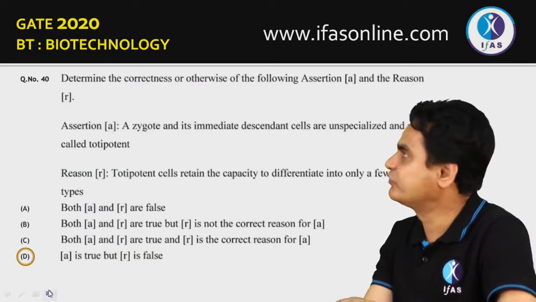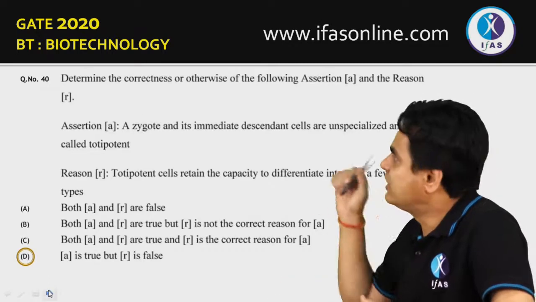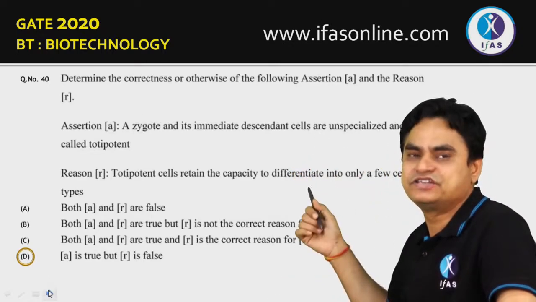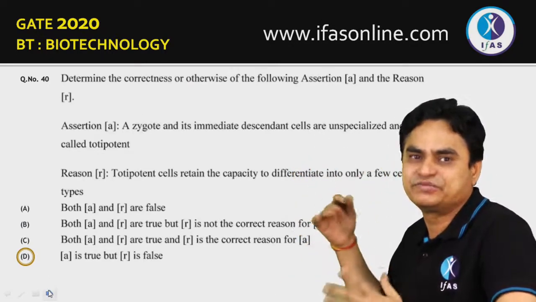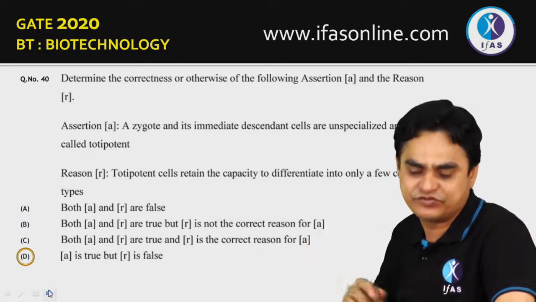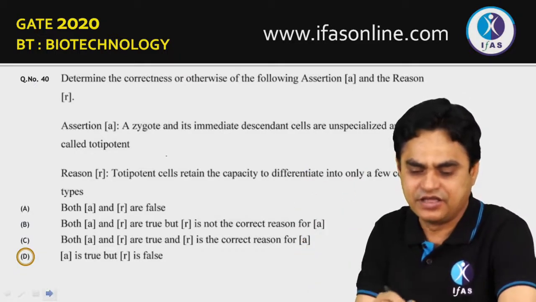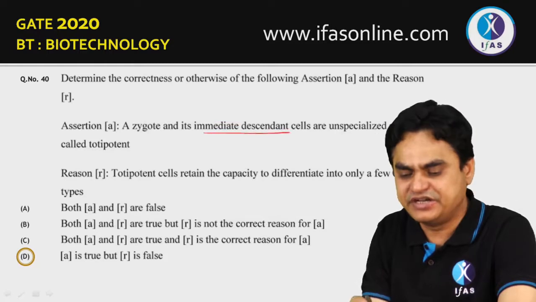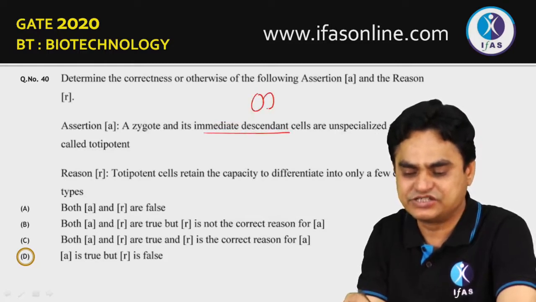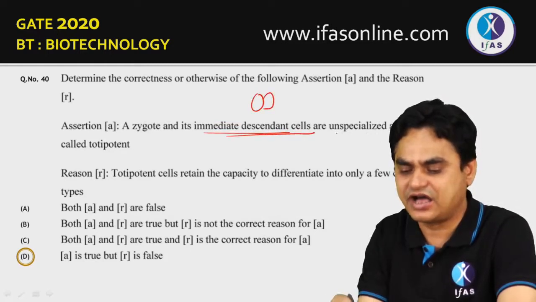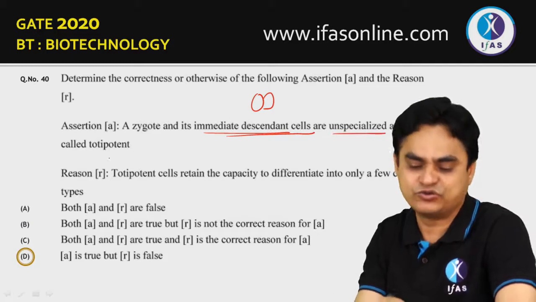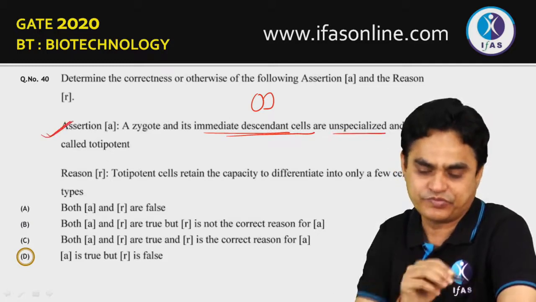Moving to question number 40, where again some assertion and some reason are given. You have to find out whether assertion and reason both are true and whether there is a correct explanation or not. Let's see. A zygote and its intermediate distant cells, let's say the 2 cell stage, are unspecialized, yes, that's true, and are called totipotent. Yes, this A is true.